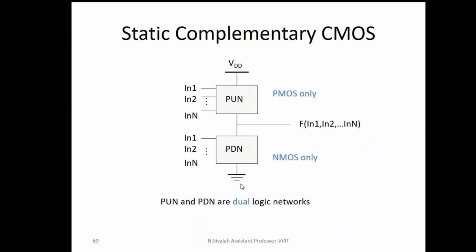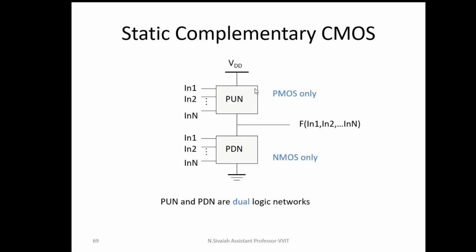Anyway, static complementary CMOS. Let us assume this is not a complementary CMOS. Let us assume the pull-up network is replaced by a resistor. Then the resistor occupies more space on the semiconductor chip.